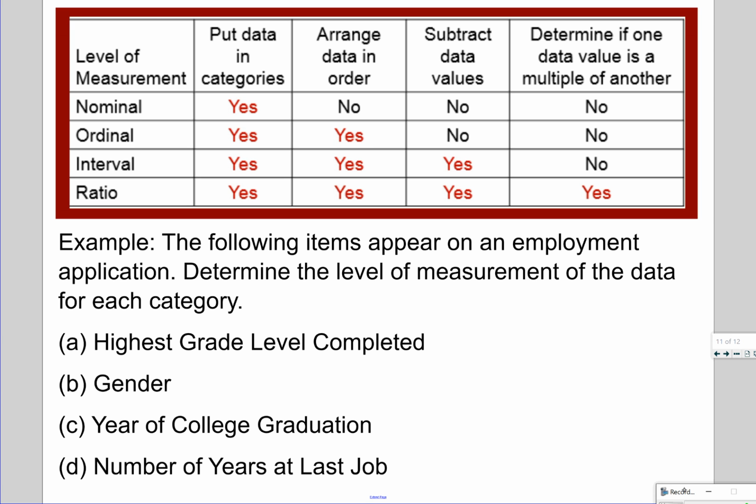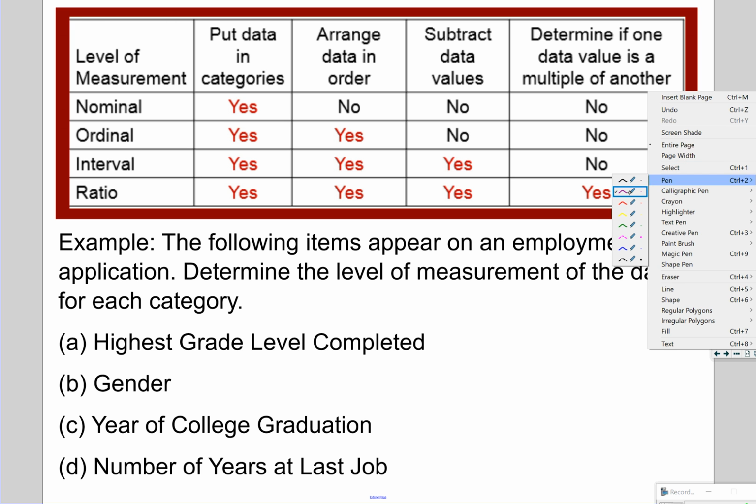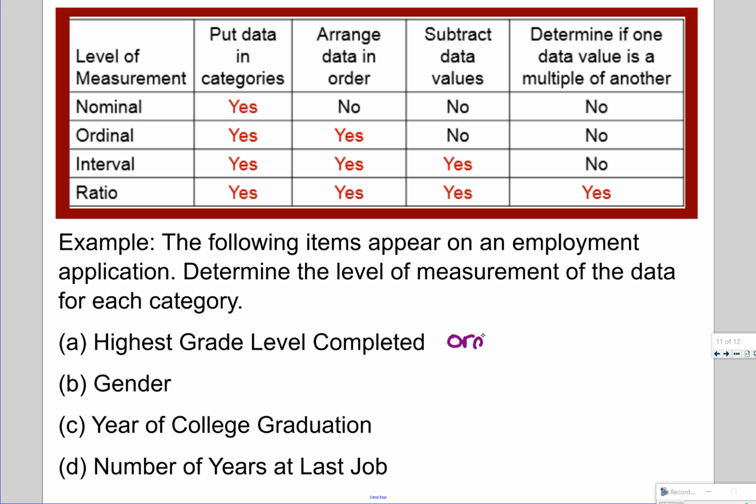All right, what do we decide about highest grade level completed? Nominal, ordinal, interval, or ratio? Ordinal. Agree. Ordinal. So even though a number represents it, it's really a category when we talk about a grade level, but it is something that is naturally ordered. First grade, second grade, third grade, whatever. Gender. It's a category. We can't really order it. Nominal.